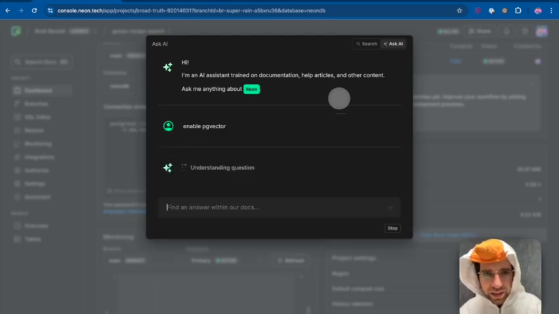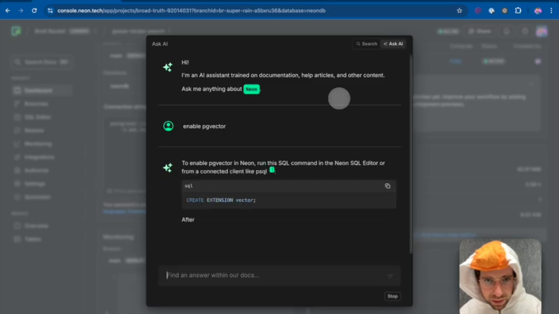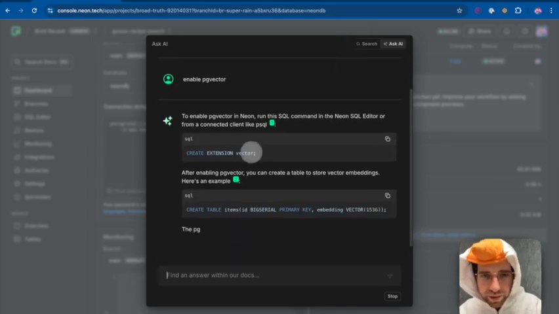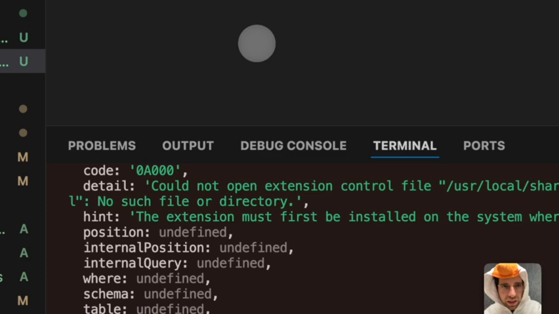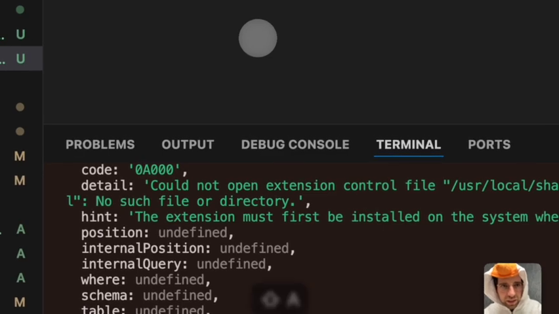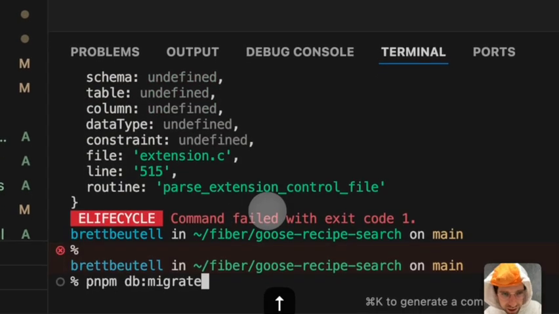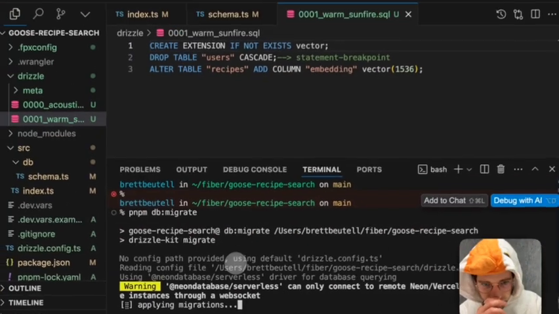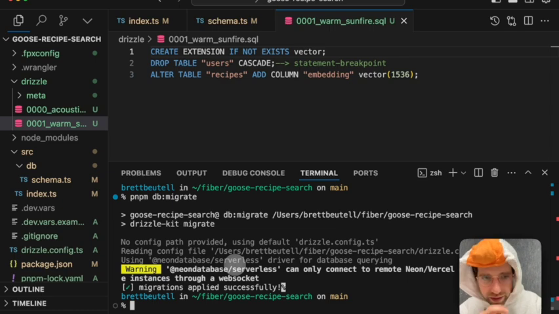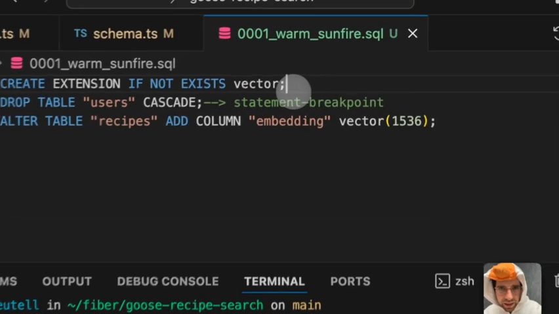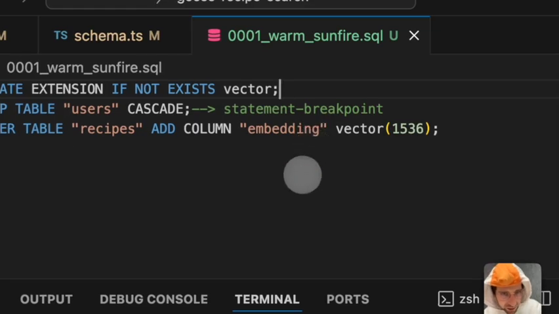So I just pressed Command K and I'm asking a question of their AI assistant. Oh, it's just create extension vector. Dang it. Okay, let's see if we can actually do this. Create extension if not exists vector. I feel silly because I'm a silly goose. Let's try this. Goodness gracious. I wish I would have done that to begin with. Didn't even need the statement breakpoint, I don't think.